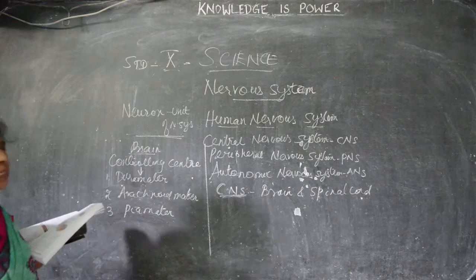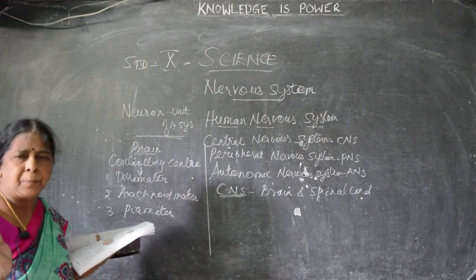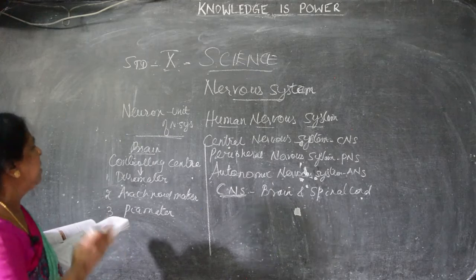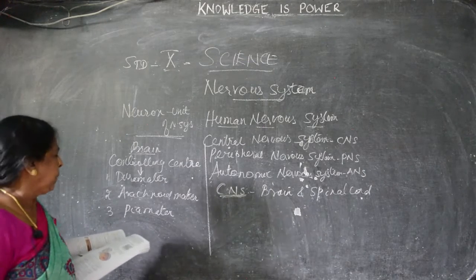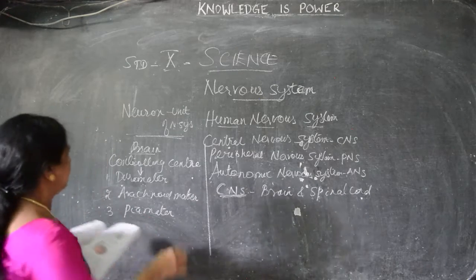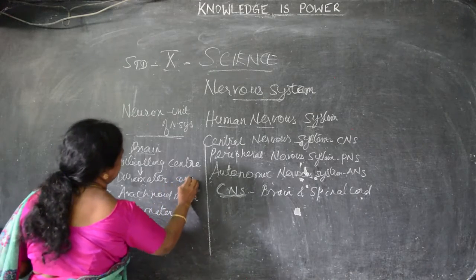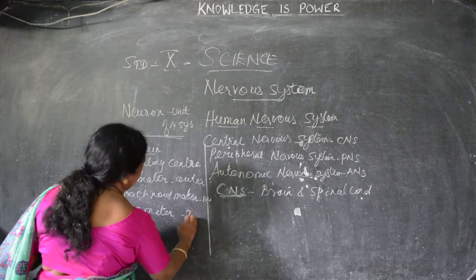So, brain, I said, it is the controlling center. It is very protectedly safe in the bony box, that is the cranial box. It has three covers: dura mater, arachnoid mater, and pia mater. We'll see what is dura mater. It is the outermost cover. This is the outermost tough cover. This is middle. This is innermost.